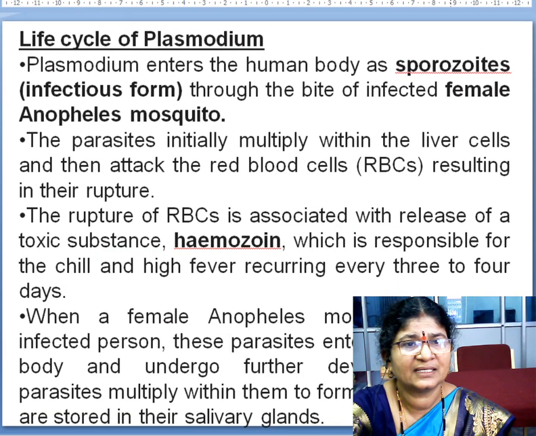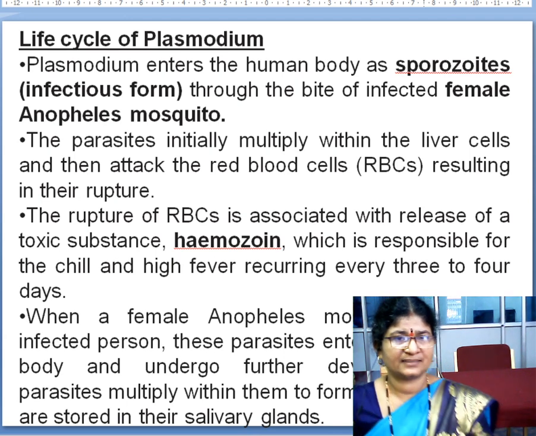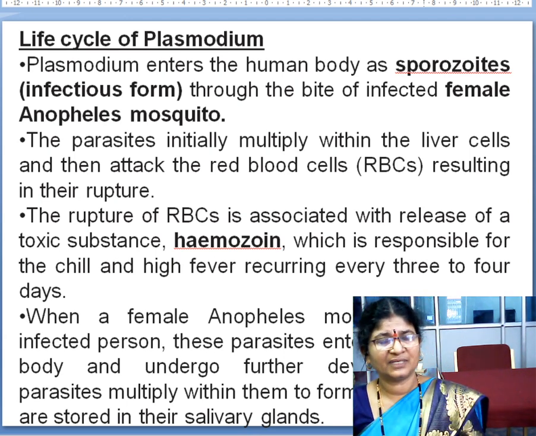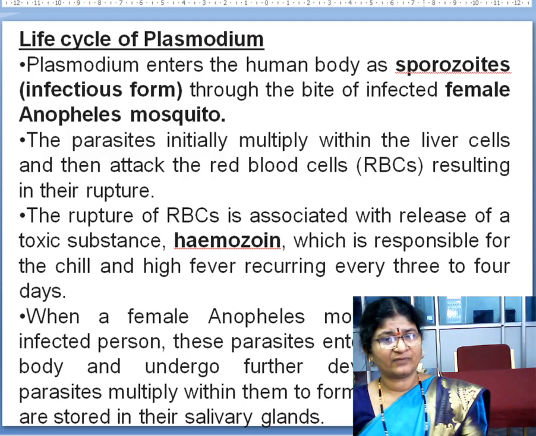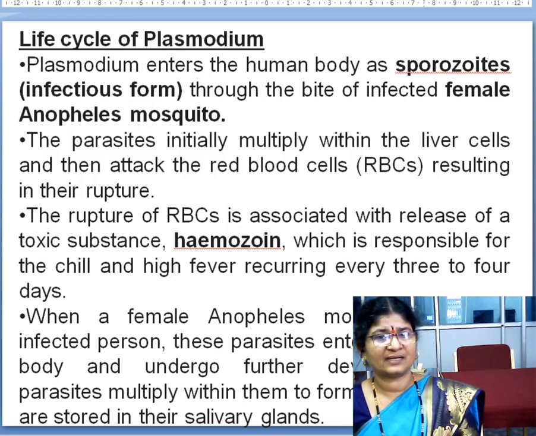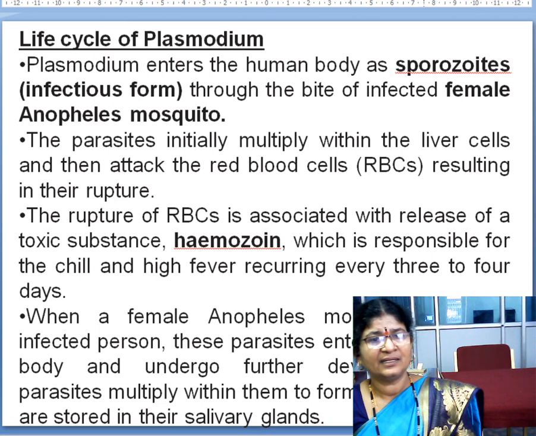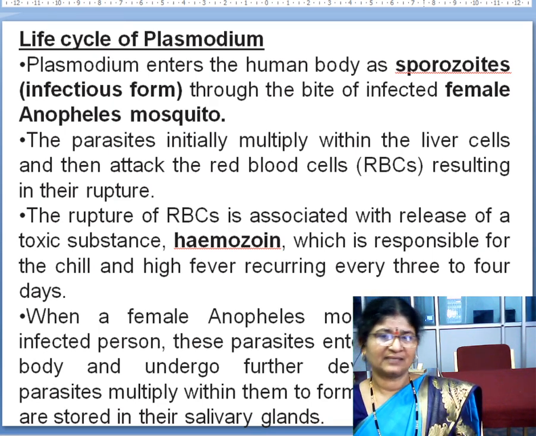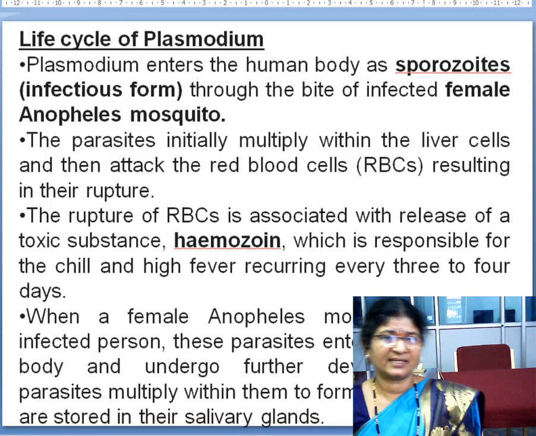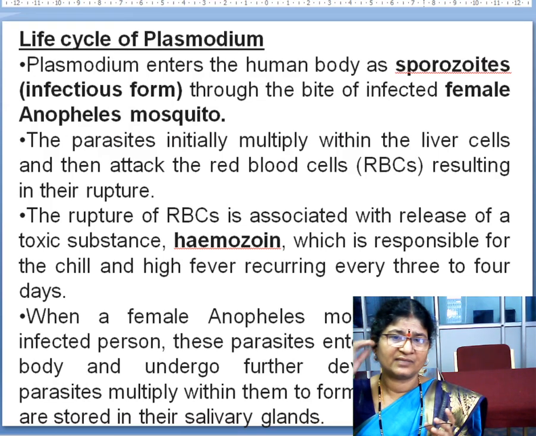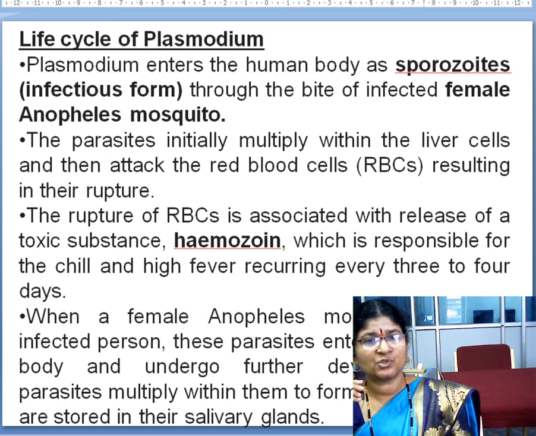Now the life cycle of the malarial parasite. We have a diagram in NCERT which you have to practice. This diagram which I am showing a little later, you have to practice. Usually the infective stage of the malarial parasite is the sporozoite. A 1 mark question was asked in the annual exam. The infective stage is the sporozoite.